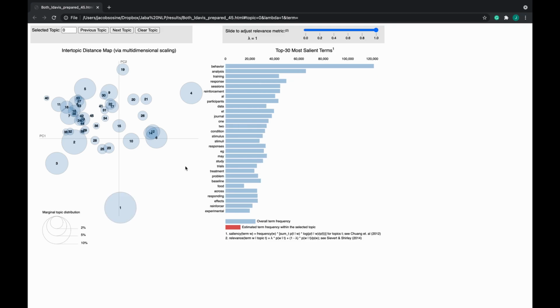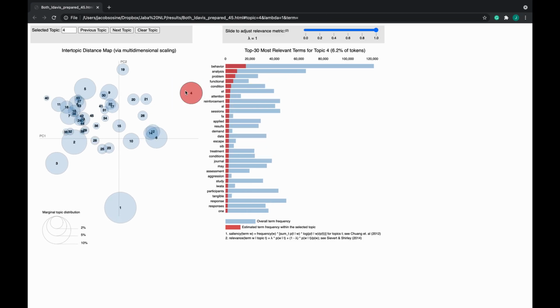And each of these blue bars describes the frequency of each word in our data set. We can start to see that treatment occurs in many different spots, or that problem occurs most likely here in topic 4. And in the red bars, when we start to click on these topics, we can see the number of times a given term is generated in that topic.